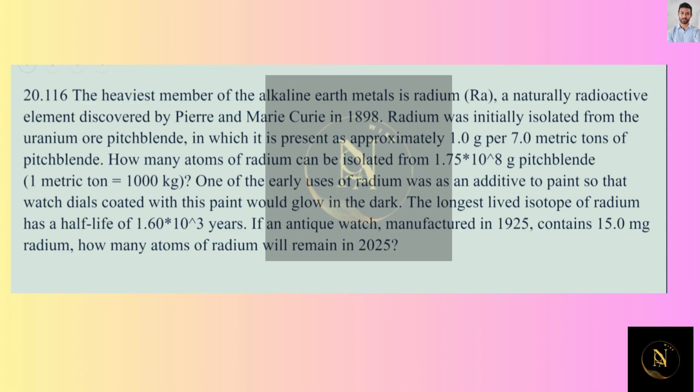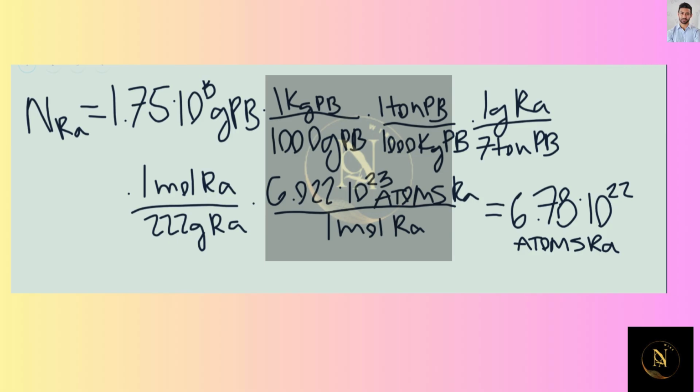How many atoms of radium can be isolated from 1.75 times 10 to the 8th grams of pitchblende? So we start out with our 1.75 times 10 to the 8th grams of pitchblende, or I've written that here as PB, and then I know that there are 1,000 grams in 1 kilogram and 1,000 kilograms in 1 ton. So I'm converting this to tons of pitchblende. And then I know that for every 7 tons of pitchblende, I have 1 gram of radium. So now I'm in grams of radium at this point in the calculation.